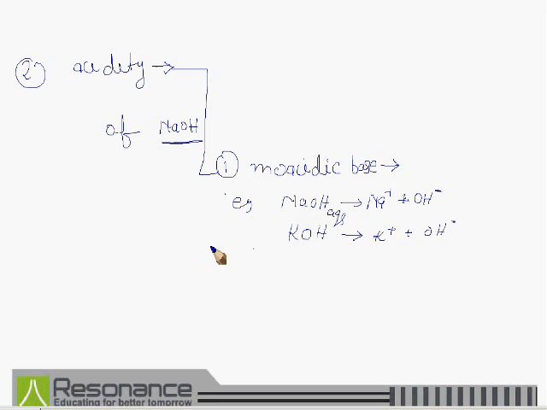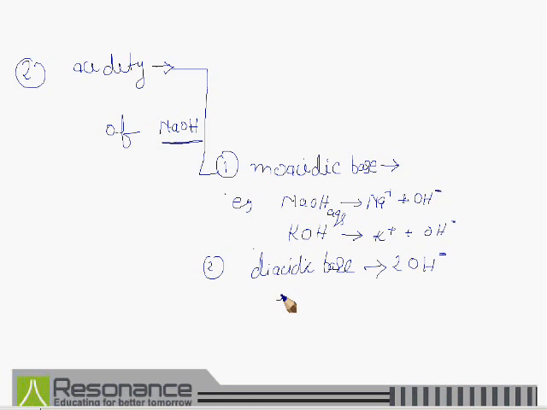And second is diacidic base. Substances which give two OH negative ions are termed as diacidic base.